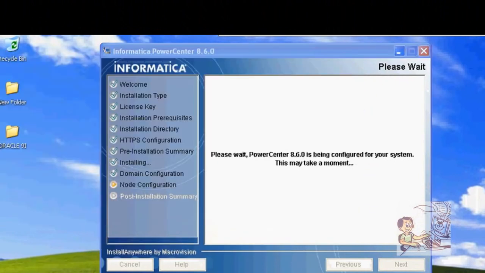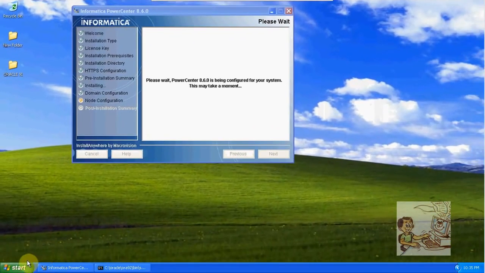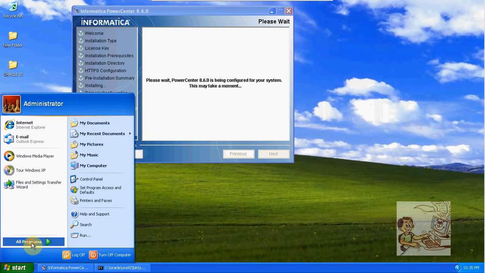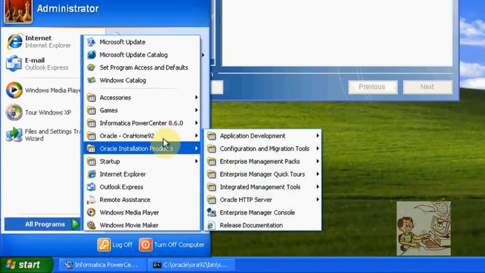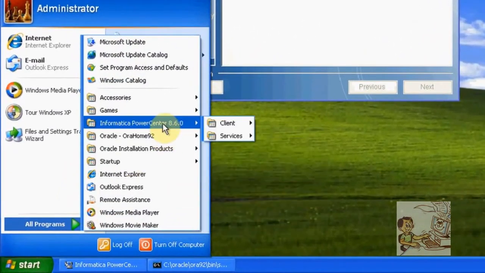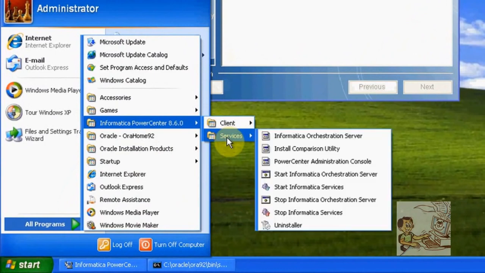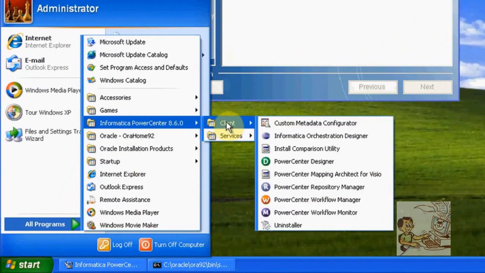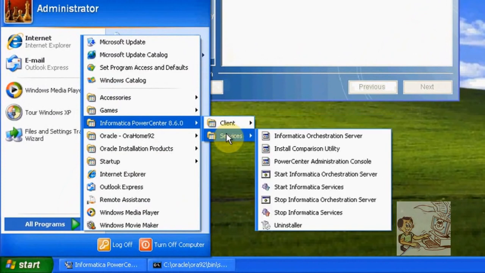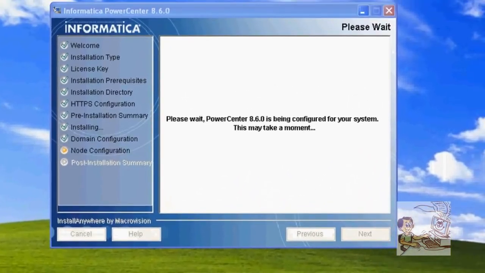So it will take some more minutes to finish this. So here you can see, this is Oracle related products, and Informatica, these are the services we got. In the clients we got this. Okay, so to finish this it will take time. Node configuration in progress.